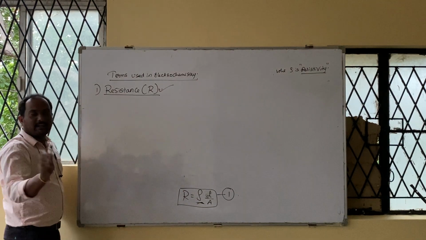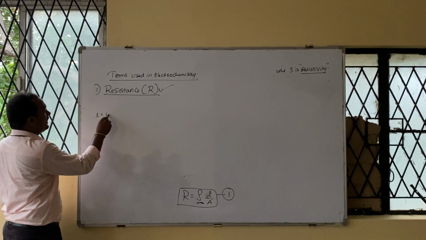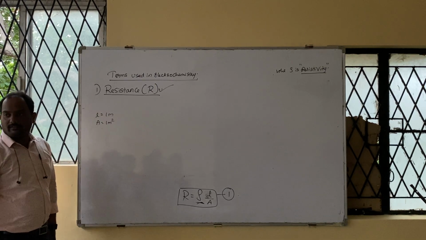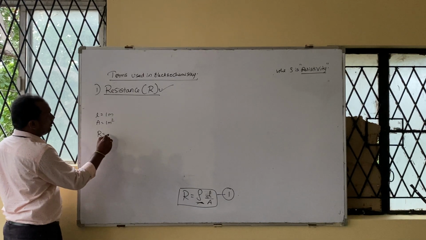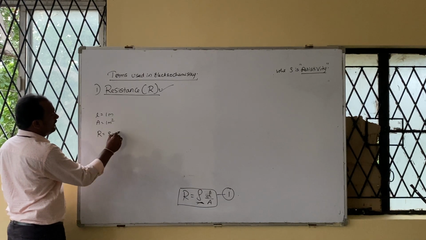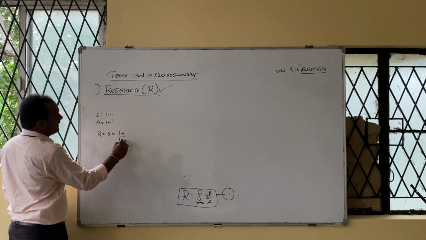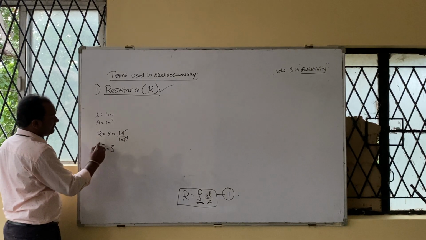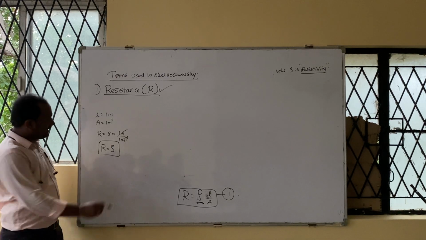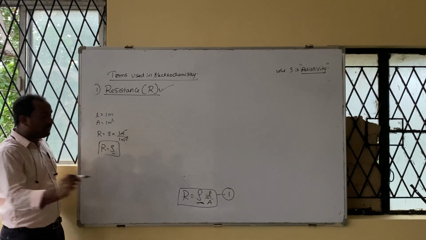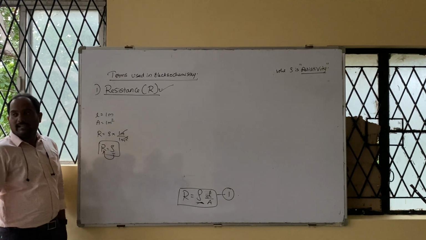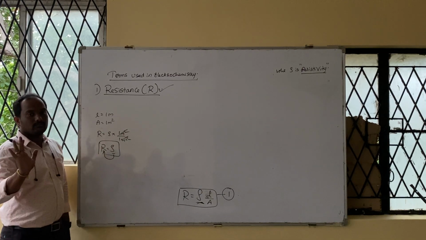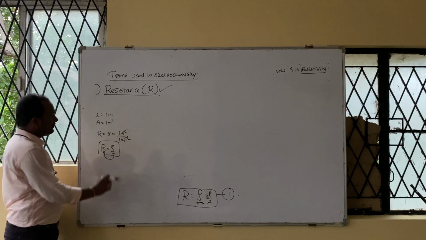Now look here, in the same formula where I have written R is equal to rho into L upon A, if I take length equal to 1 meter and area equal to 1 meter square, then I will substitute R is equal to rho into 1 meter upon 1 meter square, both get cancelled. Then can I write R is equal to rho? Then can I define resistivity of a conductor as nothing but the resistance when length is 1 meter and area is 1 meter square? Concentrate, again I am repeating.